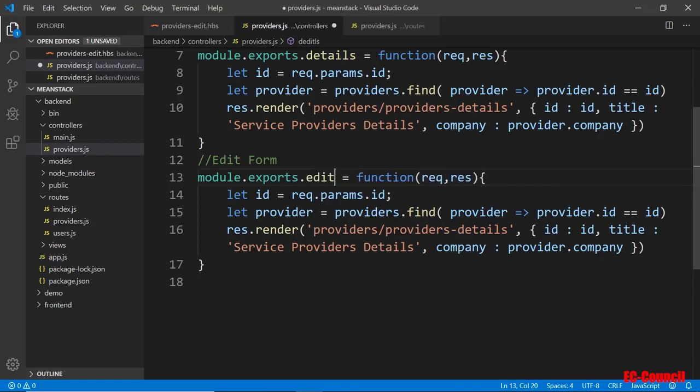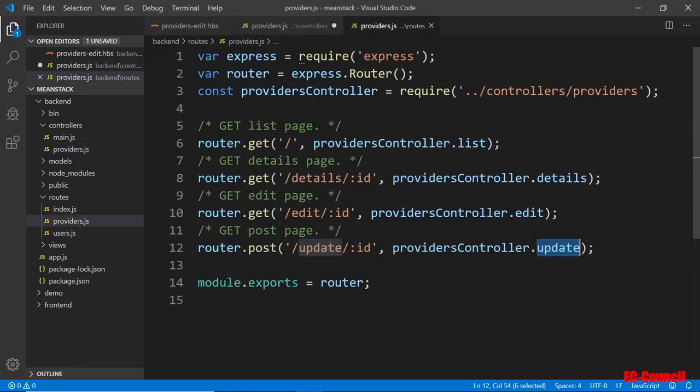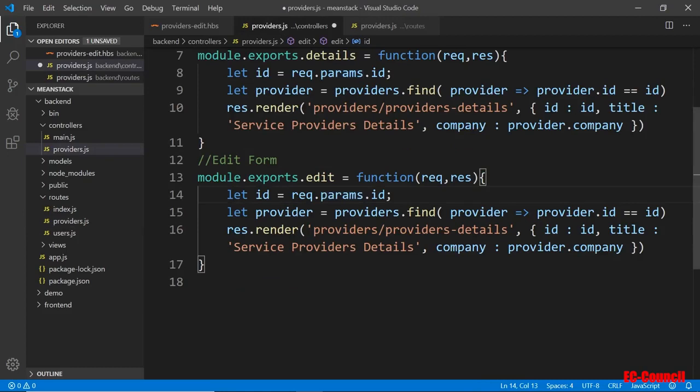Come on. Okay, so we edit the form, and I'm gonna pass in the ID. So we got the ID. That's coming from this ID here. Okay, so we get the ID, and then we're going to provide that information. Again, we're going to search in that information. And so once we return that service provider, then we need everything, okay?